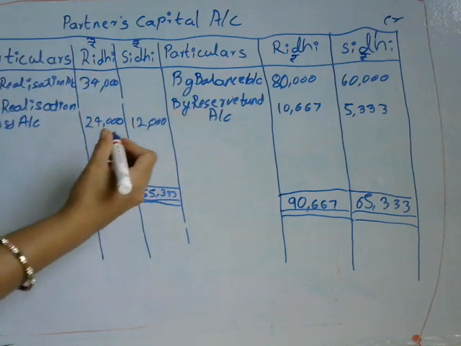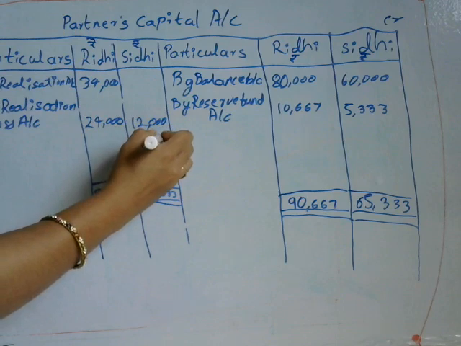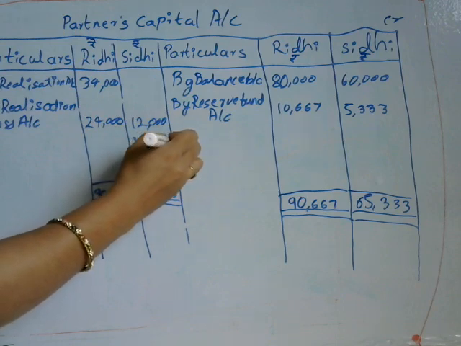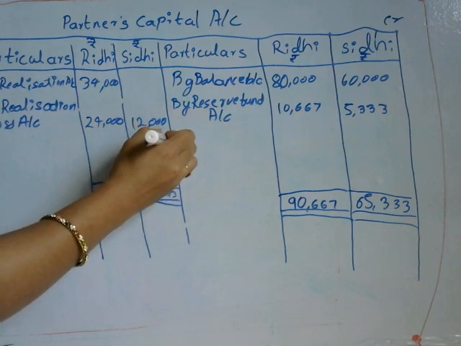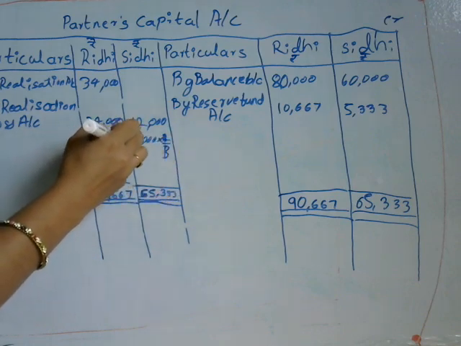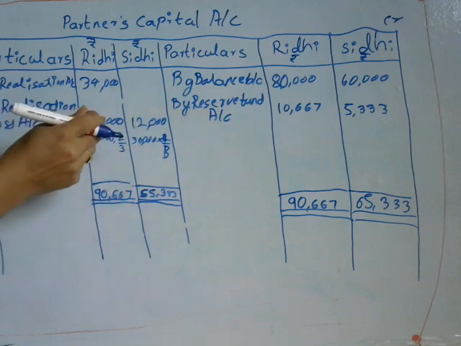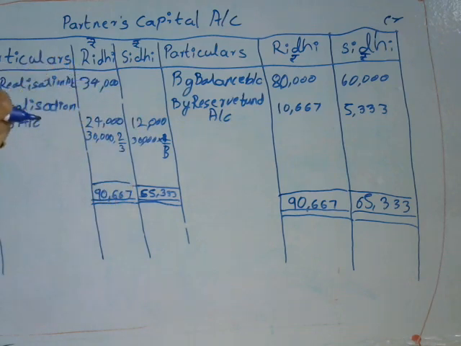We calculate like this: 36,000 into 2 divided by 3, and 36,000 into 1 divided by 3. So we get 24,000 and 12,000 rupees.